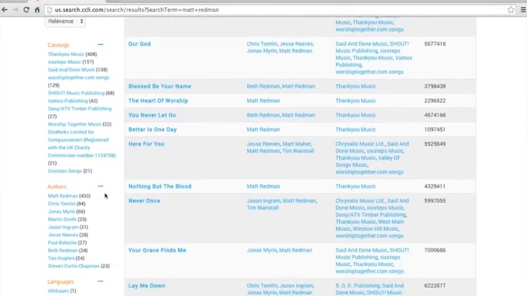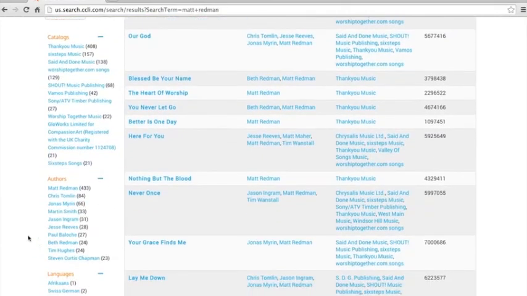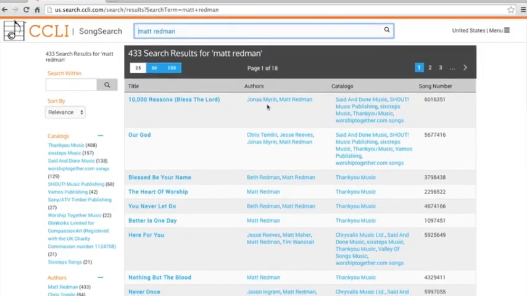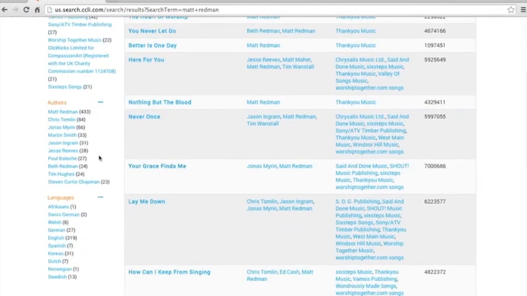The other thing you could see if you scroll down on the left is authors. These are other authors that Matt Redman may be associated with, and that in part is based on when you look at this middle column. So the middle column is authors. You see here on 10,000 Reasons, Jonas Mirren is one of the co-writers. So you can skip over here, and let's say you couldn't remember the co-writer's name, but you remembered Matt Redman's.